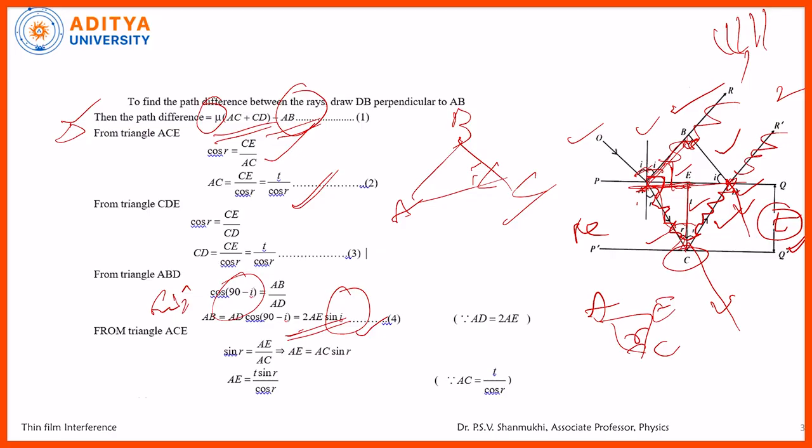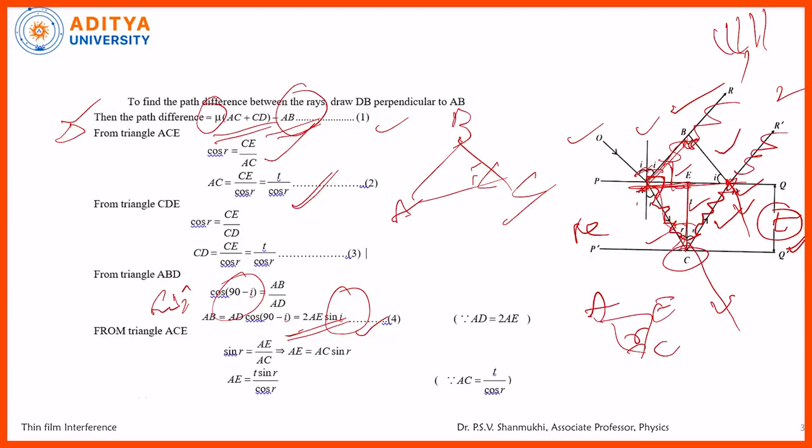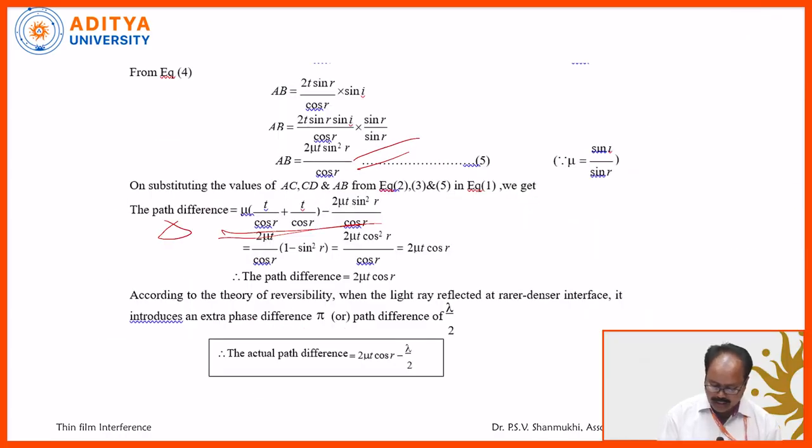So substituting all these things in equation number 1, we get the path difference delta is equal to 2 mu t by cos r minus 2 mu t, something we get here. Actually what we are doing is, to get this AE, I take the triangle AEC, you take tan r. Tan r is equal to AE by EC, automatically you will get AE also. Substituting all of them, you will get delta is equal to 2 mu t by cos r minus